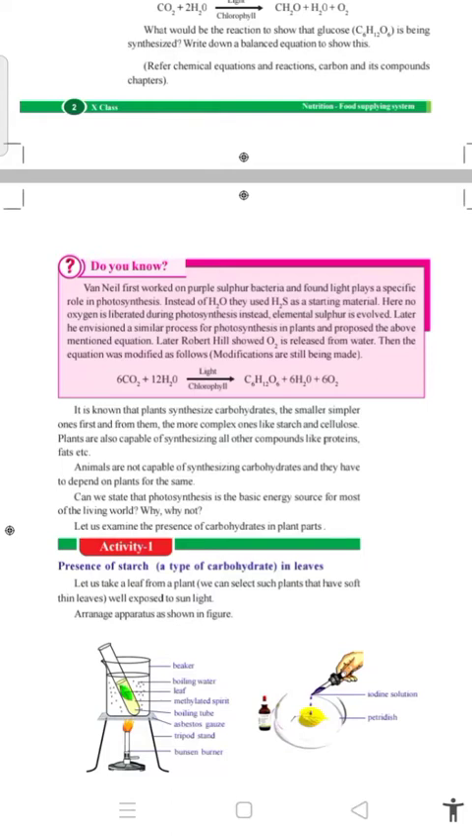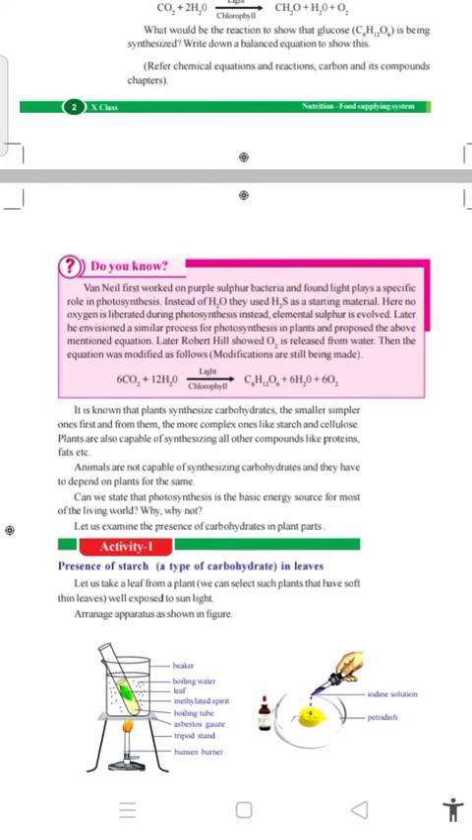Modifications are still being made. Robert Hill showed the equation 6CO2 plus 12H2O gives C6H12O6 plus 6H2O plus 6O2. Here the end products are food or starch, and water is released. This is a balanced equation.